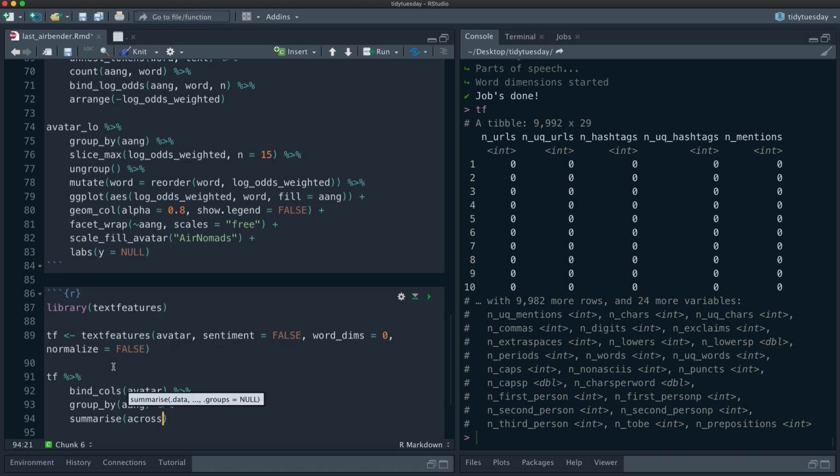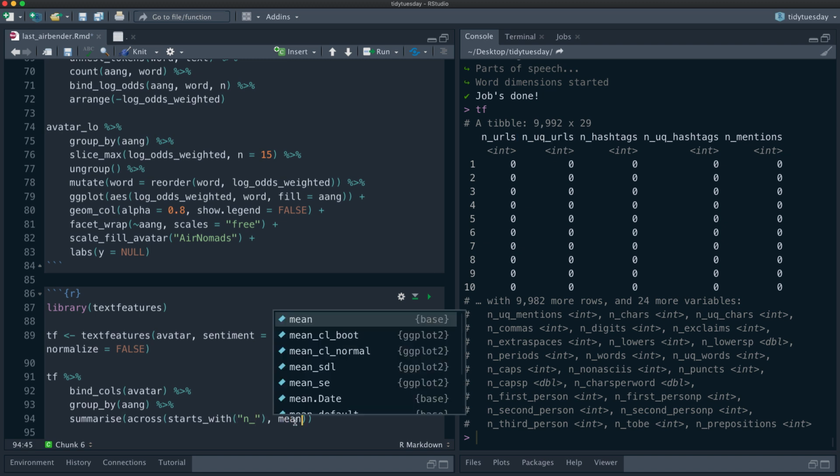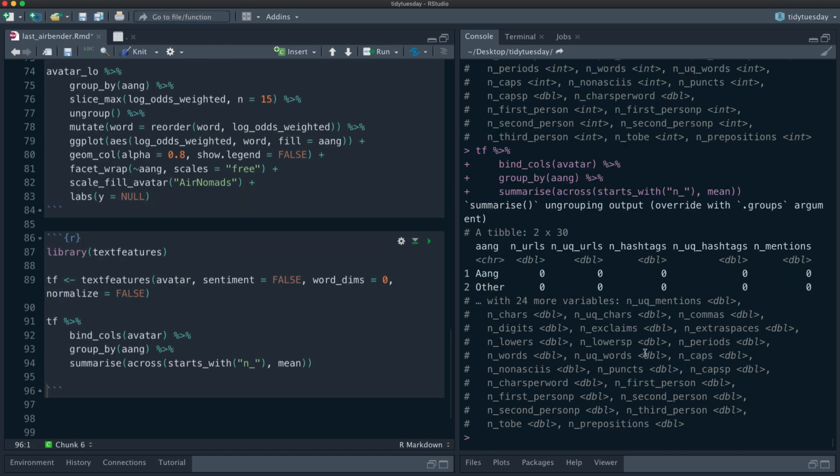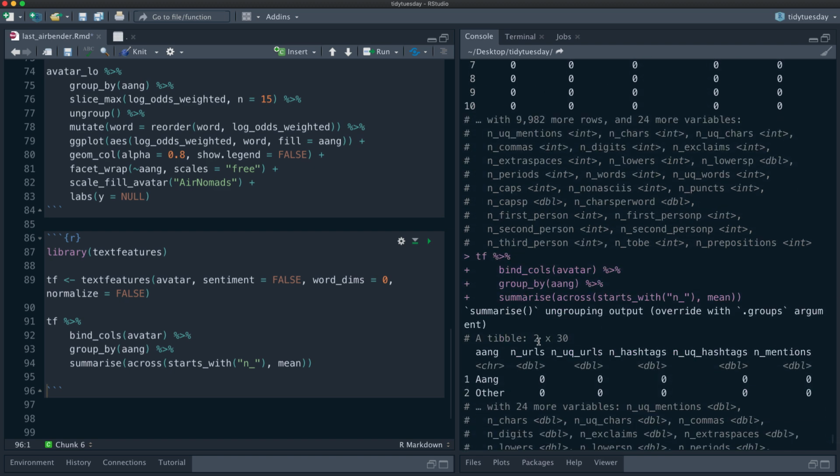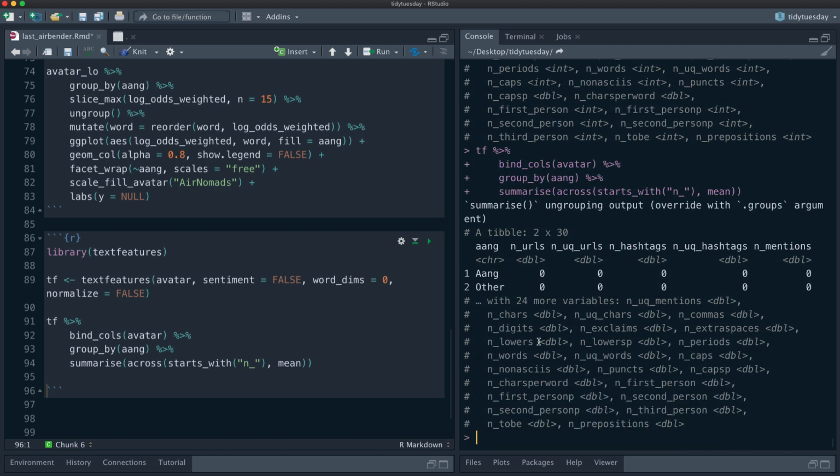We're going to say across, starts with n underscore, so we're going to summarize across all these different columns and take the mean for all of these. I really am enjoying using across these days. It's making something so nice and smooth that I often struggled to do before.